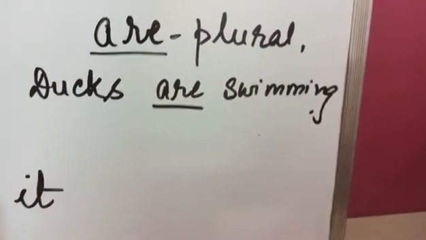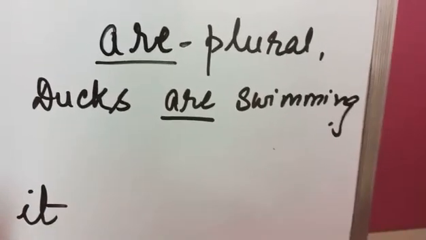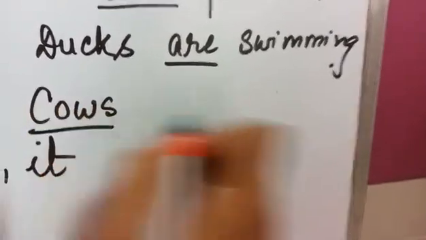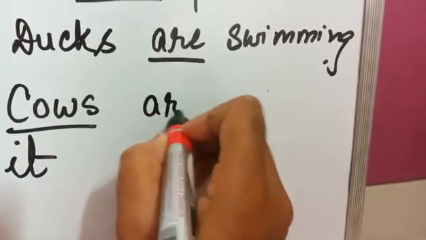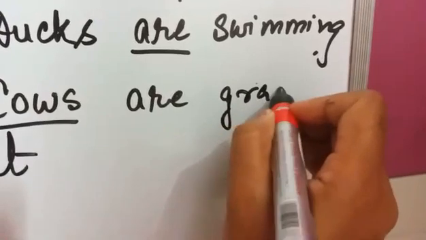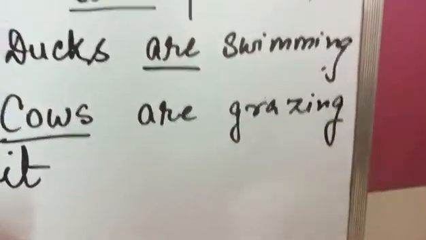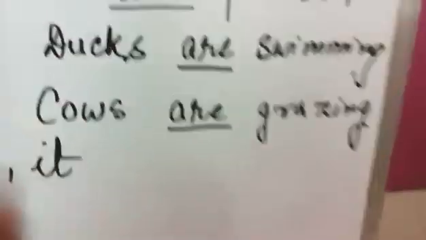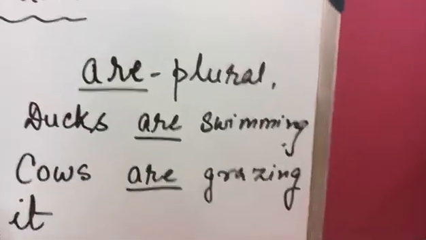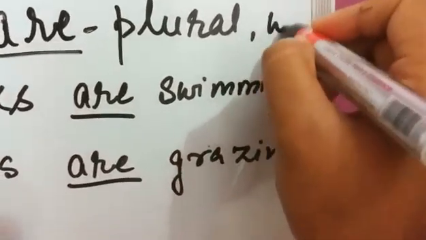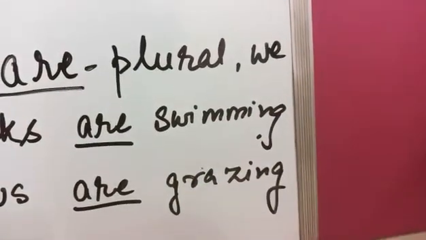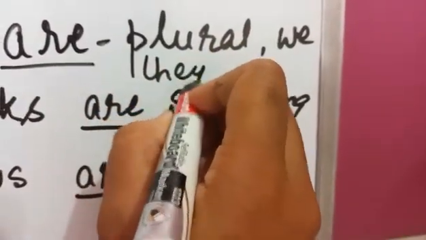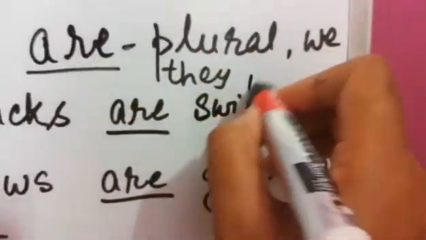And what else can you give as examples? Cows. Cows are grazing. So we have written are. And we use are with we, because we is plural. They and you.